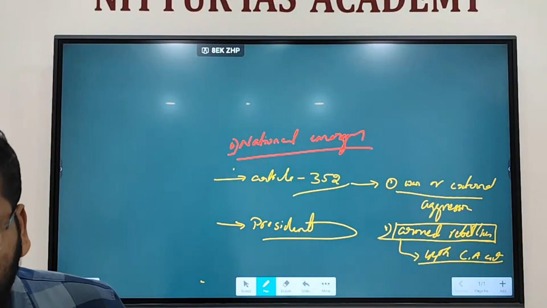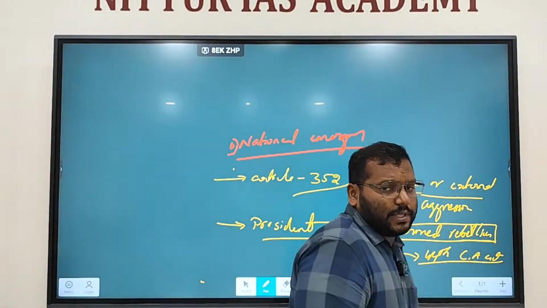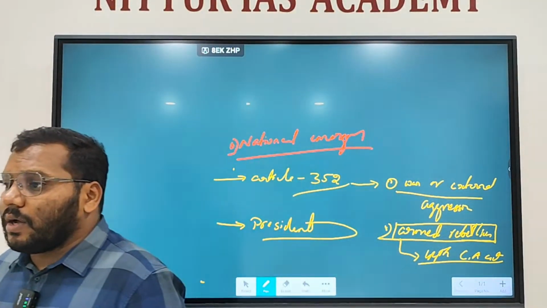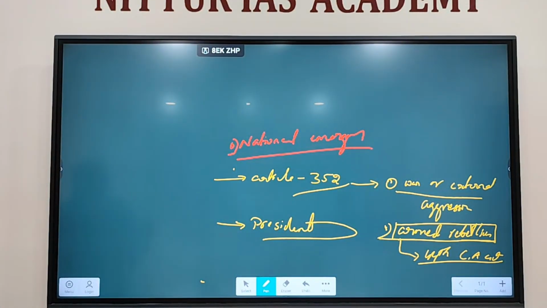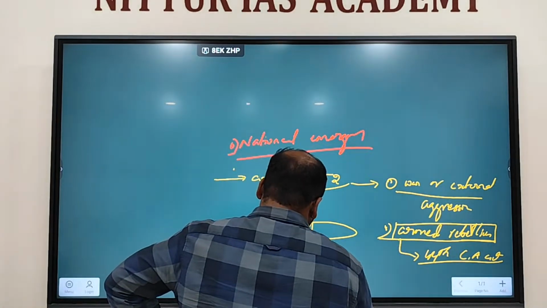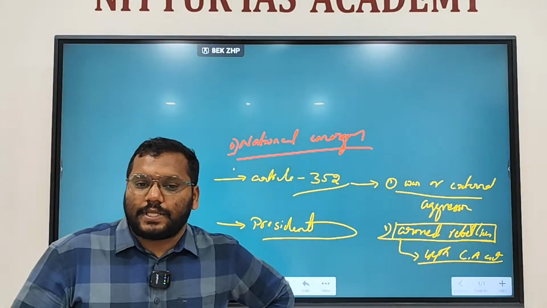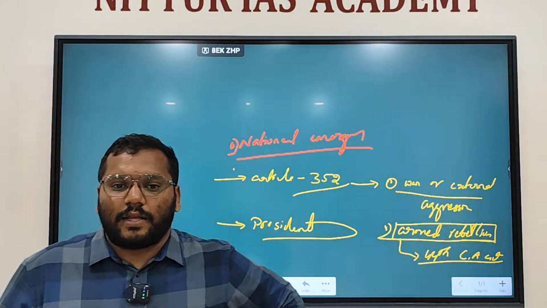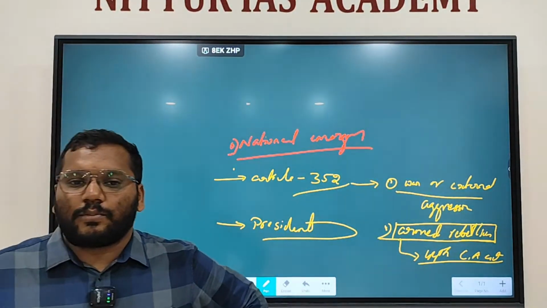Next one is, what is the procedure? It doesn't mean that the President can declare on his own. He can declare national emergency on the advice of the cabinet headed by the Prime Minister. It is not just the sole opinion of the Prime Minister, it is the advice of the cabinet headed by the Prime Minister. After the advice of the cabinet, he can declare a national emergency. First you understand the procedure.